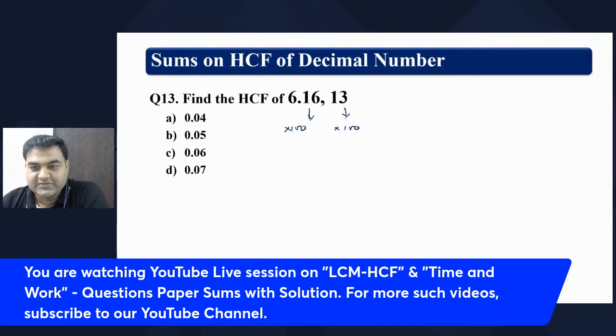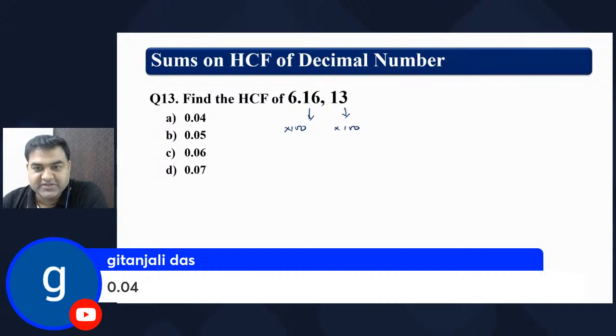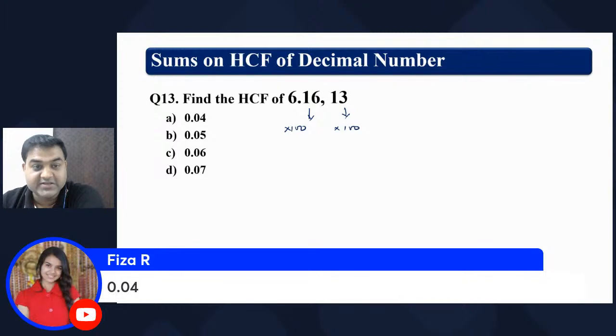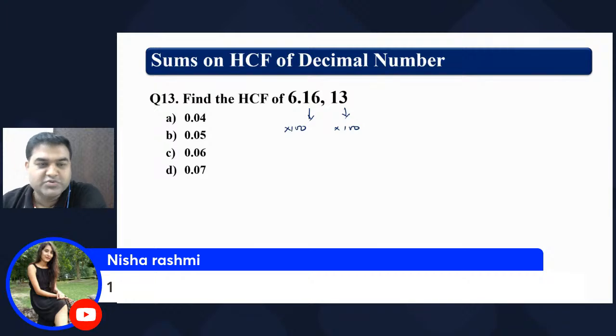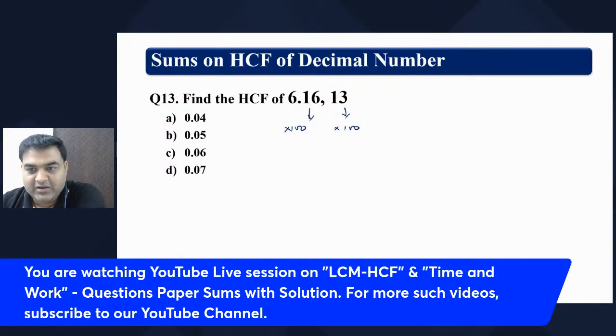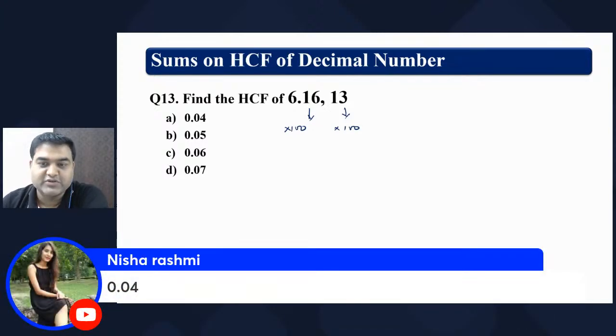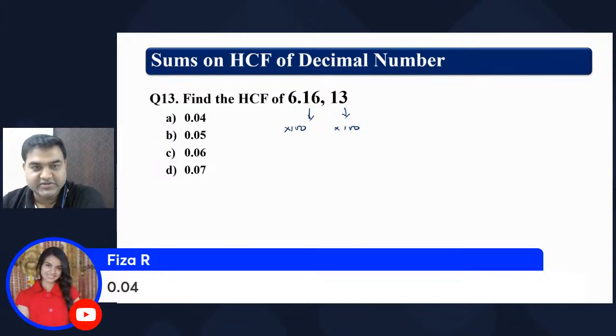And we have an answer from one person. The first person who has given the answer is Gitanjali Das. Gitanjali, you are doing awesome. Aman Mishra has given the answer as 0.04. Fiza has given the answer as 0.04. Wonderful. Rashmi somewhere went to 1. There is no option of 1. Rashmi, Nisha, come back, let's see where we went wrong. Nisha and Rashmi have given the answer as 0.04 again. Wonderful. Rashmi was trying to give option 1, that is A, as the answer.